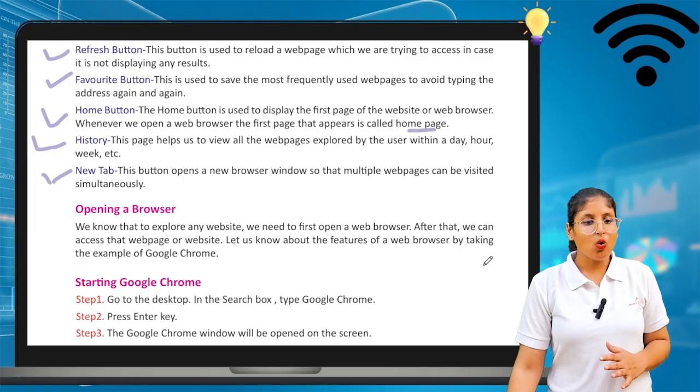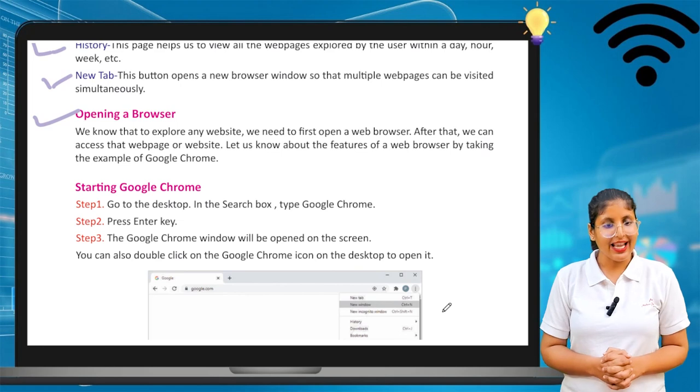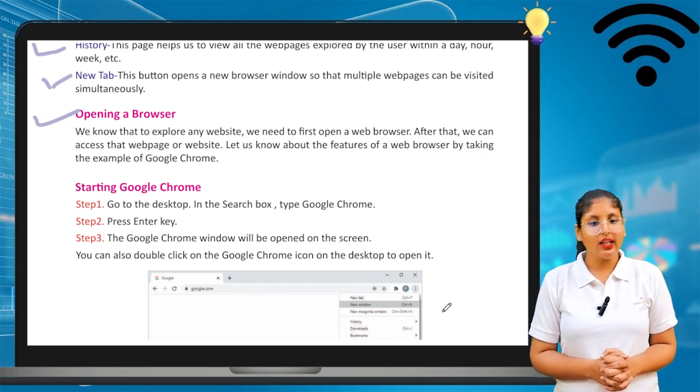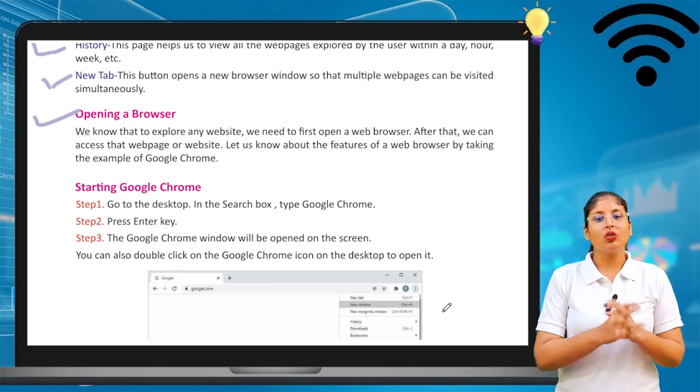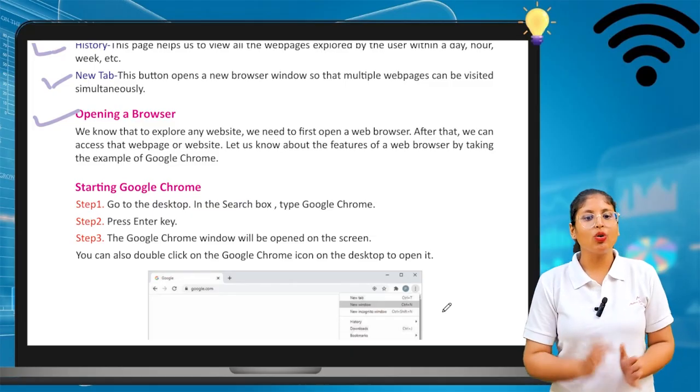Now we will see opening a browser, how we want to open a browser. What are the steps? Let's see. So we know that to explore any website, we need to first open a web browser. After that, we can access the web page or website.